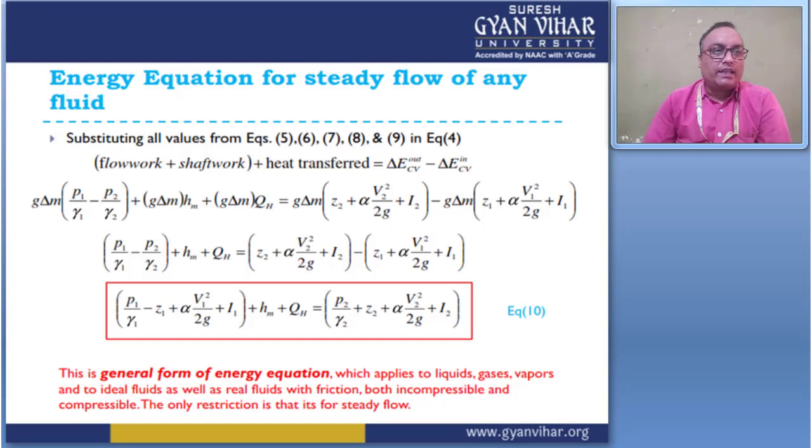In this case, we conclude that the equation becomes P1 by gamma 1 minus P2 by gamma 2 plus H_M plus Q_H is equal to Z2 plus alpha V2 square by 2g plus I2 minus Z1 plus alpha V1 square by 2g plus I1. It will become P1 by rho 1 g plus Z1 plus alpha V1 square by 2g plus I1 plus H_M plus Q_H is equal to P2 by rho 2 g plus Z2 plus alpha V2 square by 2g plus I2.